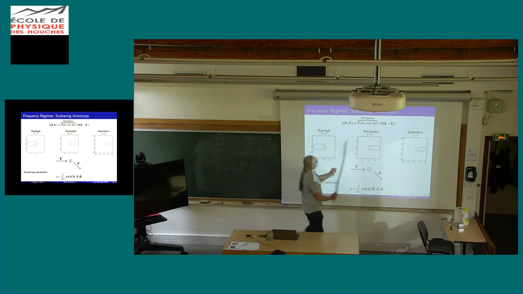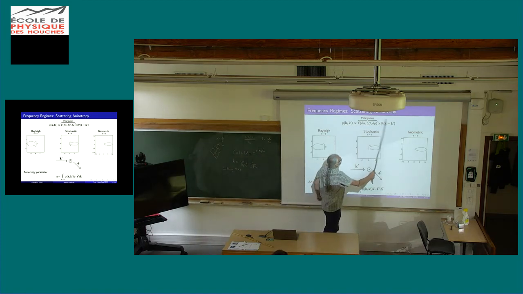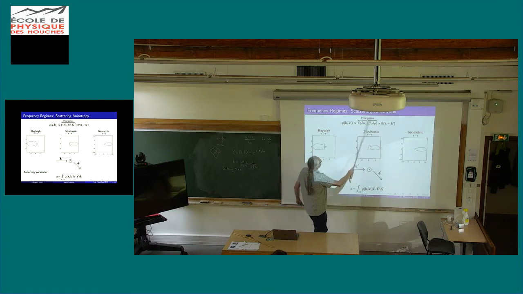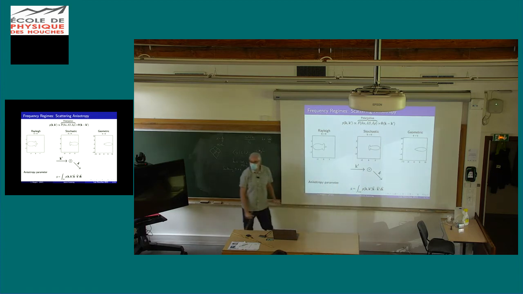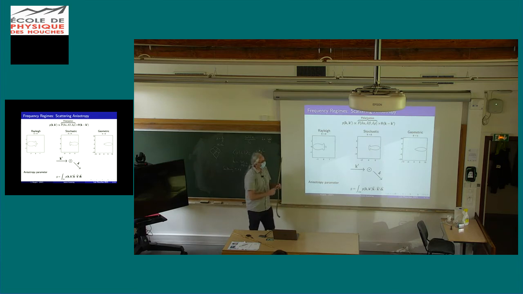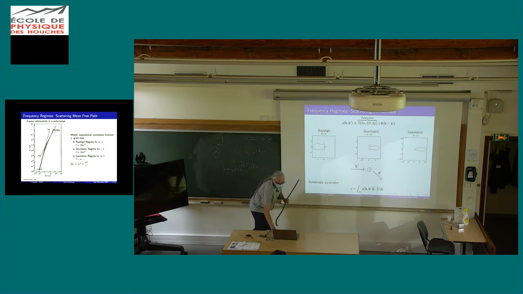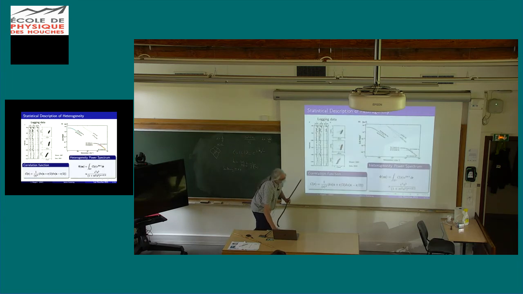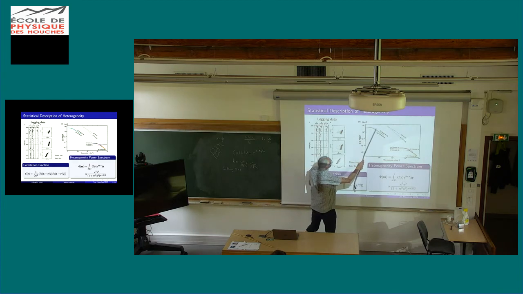So in the Rayleigh regime, you don't see this part, and you have access to this part. Because you can change k and k prime, you are on the plateau, so phi doesn't change. Now, when you start to arrive in the stochastic regime, you start to see your heterogeneities. That is, your wave number is sufficiently small, and you start to probe this part here.